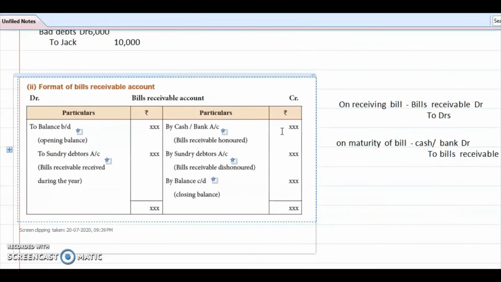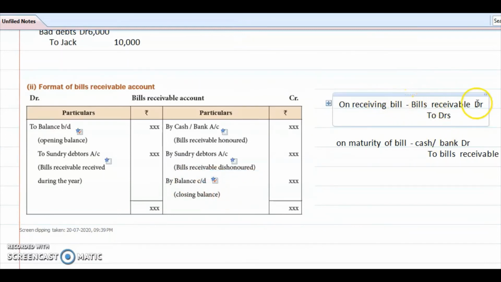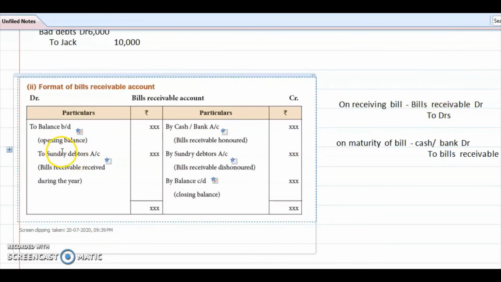Come to the bills receivable account. Bills receivable account is also an asset. So asset means what is the balance? To balance brought down; it is opening on the debit side. Opening on the debit side means closing will appear on the credit side of the bills receivable account. So by balance carried down, opposite side closing. Okay. On receiving the bills, what entry will we make? Bills receivable account debtor to debtors account. So sundry debtors will appear on the debit side of the bills receivable account.